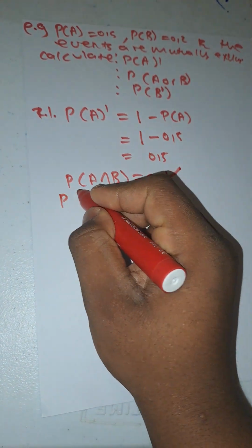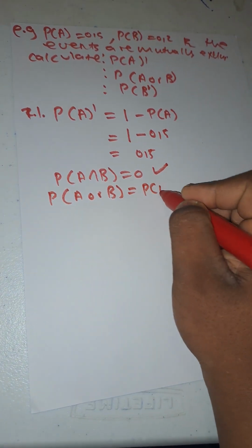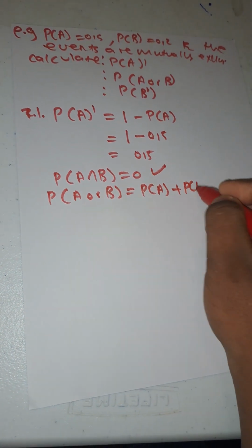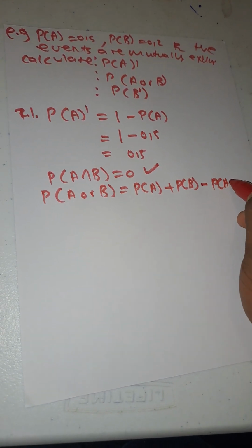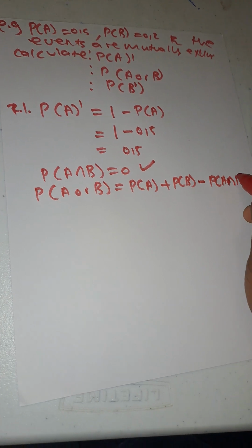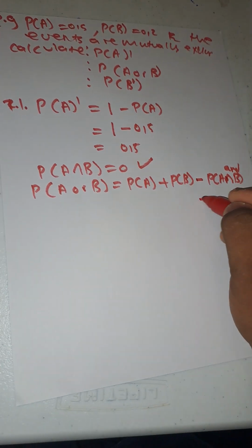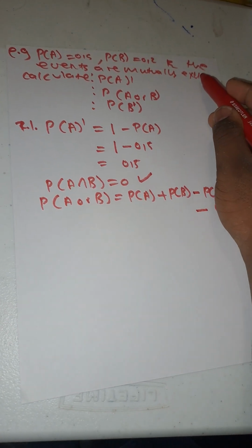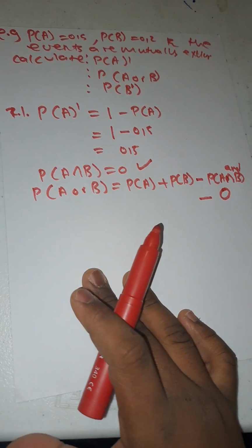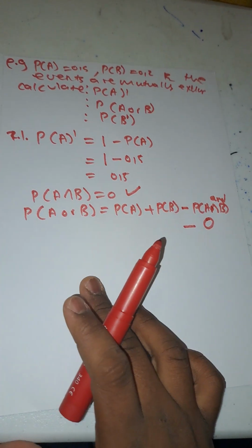I said the formula is probability of A or B is equals to probability of A plus probability of B, minus probability of A intersecting B, or I can say A and B. It's fine. But now already I know that it is equals to 0 because I was told that they are mutually exclusive. What do I know about mutually exclusive events? They cannot occur at the same time, so it is 0 there.